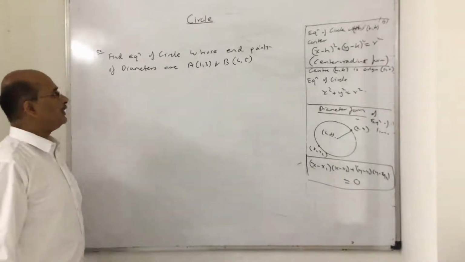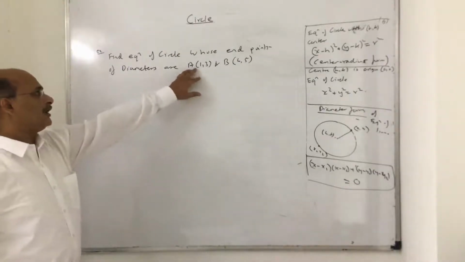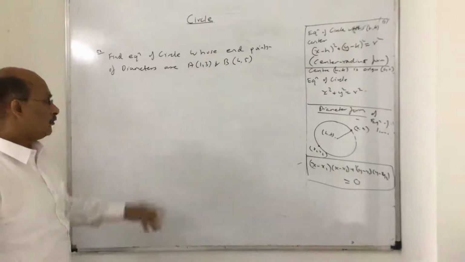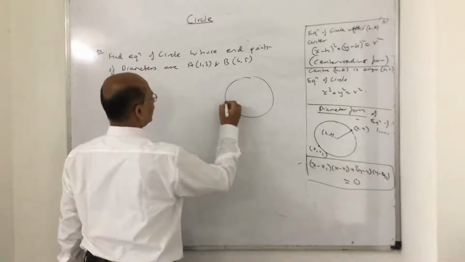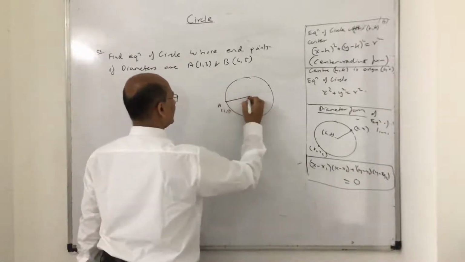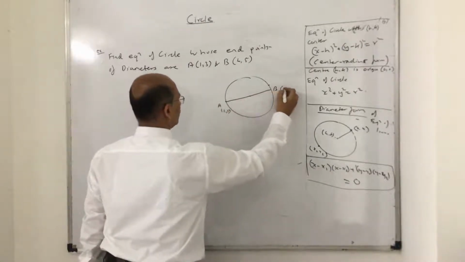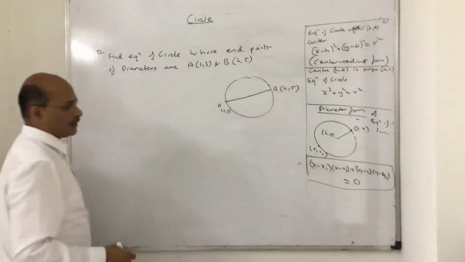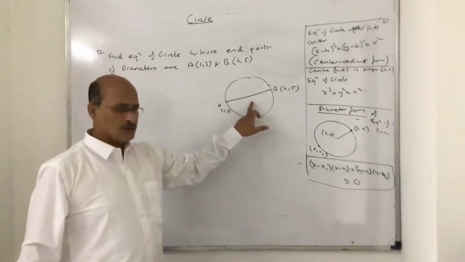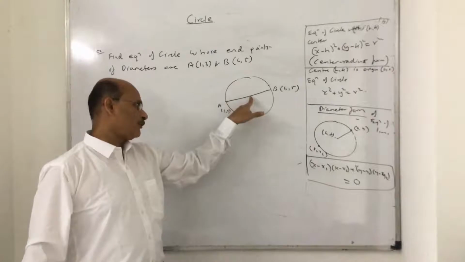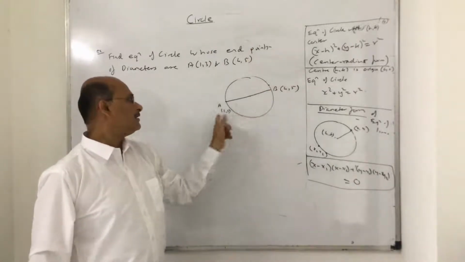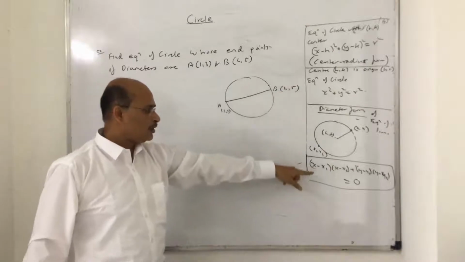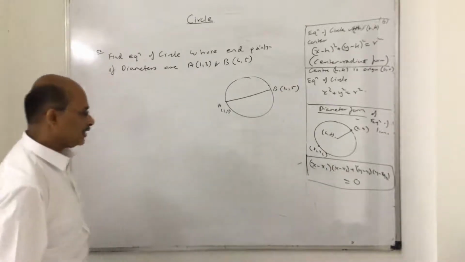Find the equation of the circle whose endpoints of diameter are given, A(1,3) and B(4,5). Now what you see in this, I should draw the figure here. A(1,3) is the endpoint of the diameter. Okay, so B is 4, 5. So the endpoints of the diameter are given, that means the center is not given to you. Else use the midpoint formula, find the center, find the radius, you can use that. Else diameter endpoints are given to you, you straight away use this formula and find the equation of the circle.